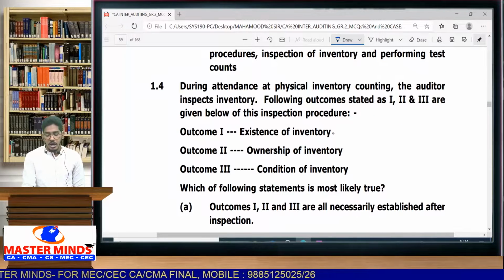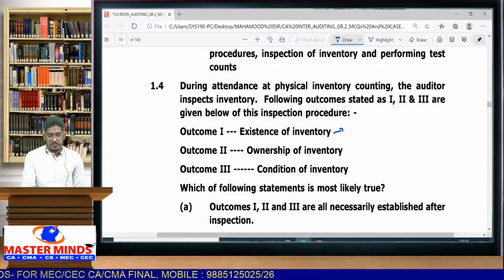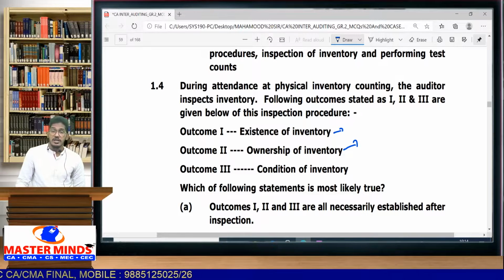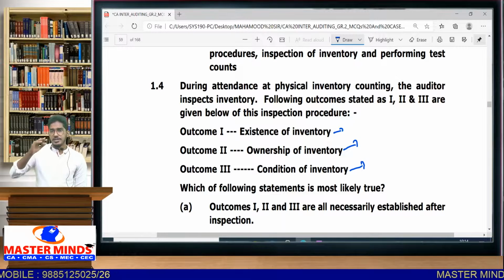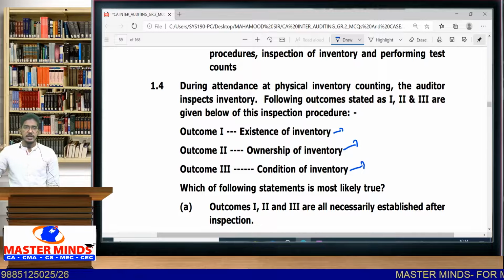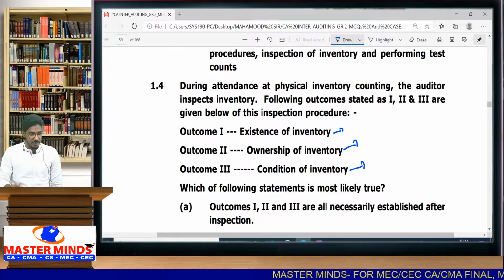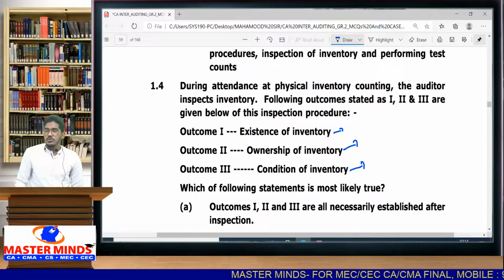Outcome 1, existence of inventory, whether the inventory is there or not. Outcome 2, ownership, whether inventory belongs to the client or not. And outcome 3, the condition of the inventory. That means, is it normal quality, is it deteriorated, has it become inferior, has it been damaged? That is the condition of inventory. Three outcomes they are giving. Which of the following statements is most likely true?